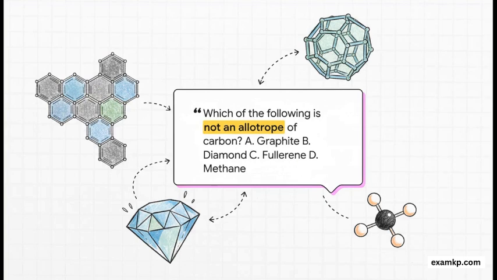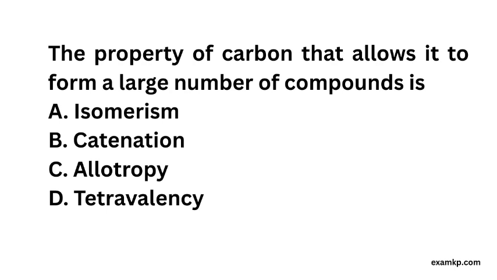Next up from JAMB 2020. The property of carbon that allows it to form a large number of compounds is... Okay, now tetravalency is important for sure. But what's that specific property that allows for those super long chains and rings leading to millions of compounds? It's B, catenation. See, I told you JAMB loves that word.